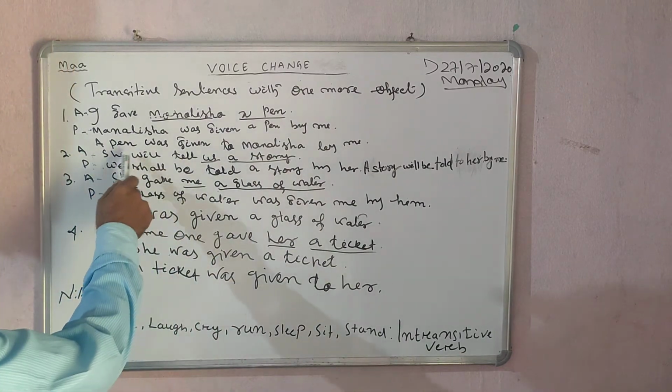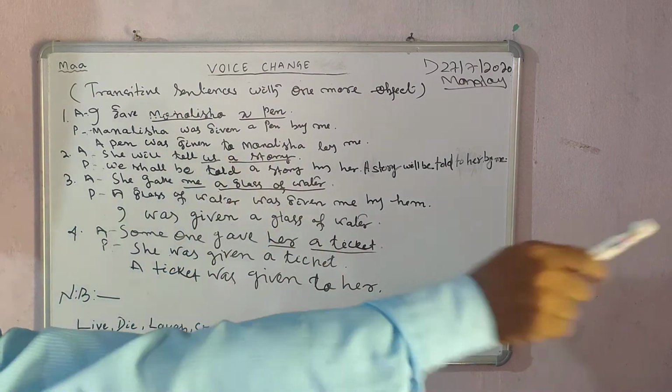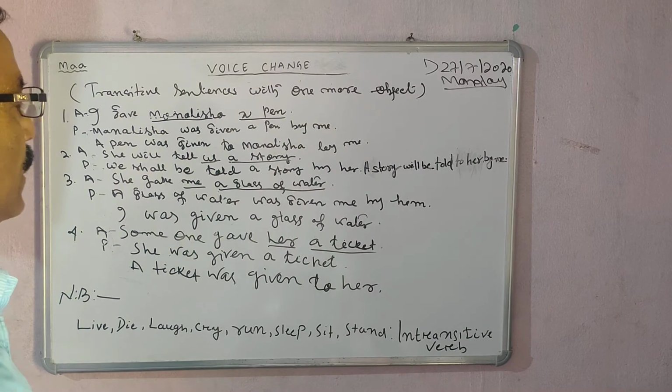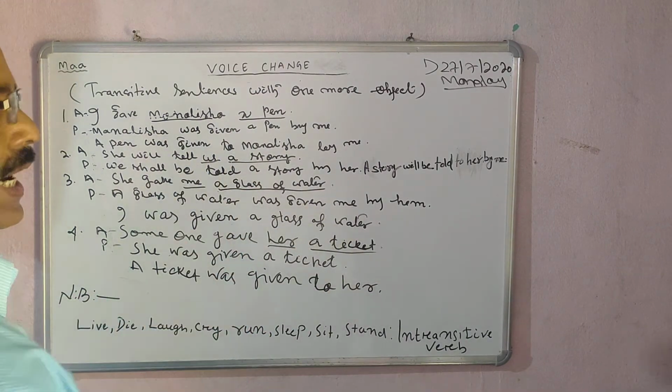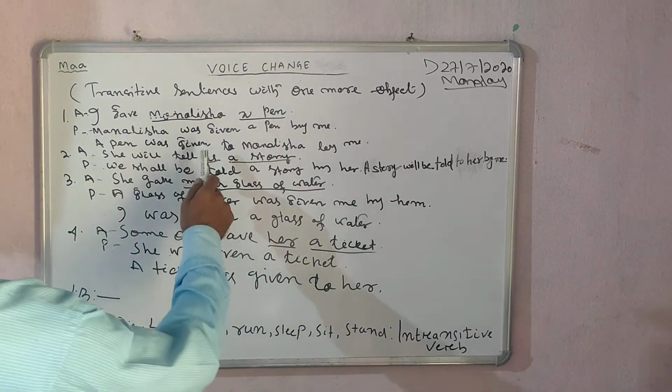Come here. She will tell us, and remain here. Don't go forward. She will tell us a story. Two objects we found here: us and a story. Now we have to discuss the first object, that is us.